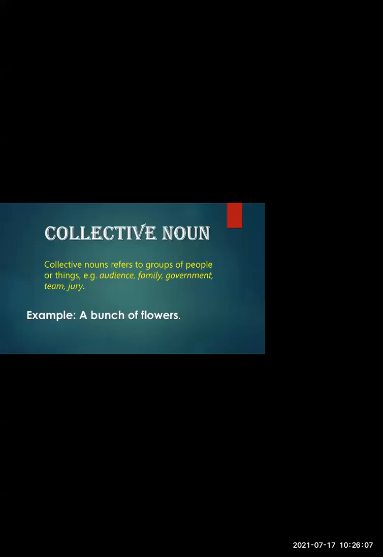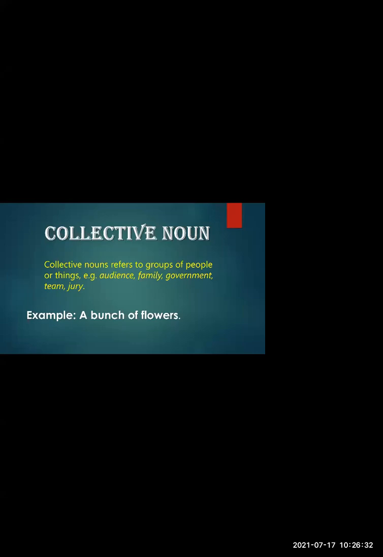Then we have the collective noun. Now, what is a collective noun? A collective noun refers to groups of people or things. That is when we refer to anyone in groups. For example, audience. We can't say there is one audience and two audience. What is an audience? When a group of people are sitting together, we call it an audience. And family. Family is also not just one person.